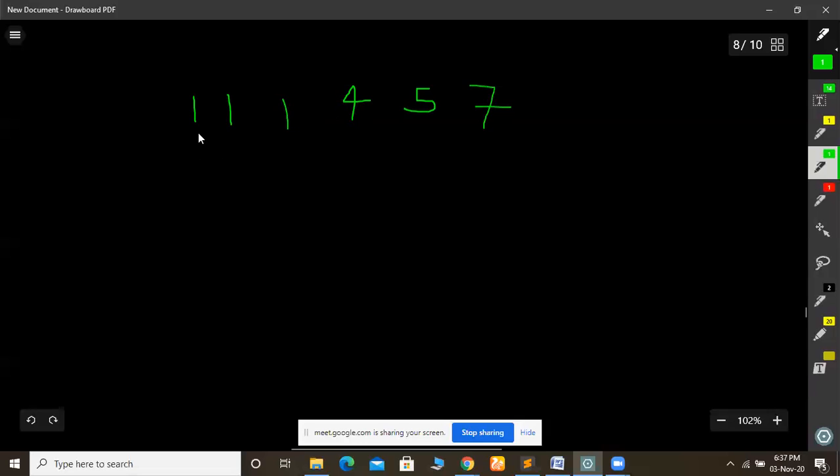See, in this case, if the pile has only one stone, then the first person has no choice. He has to pick this stone, so it will become 0. Now the second person will come, and as this is 0, he has to pick a stone from the second pile. He also has no choice because it is 1, so he will pick 1 and it will also become 0. Now the first person will come and he also has no choice, so he has to pick from here, and it will become 0.